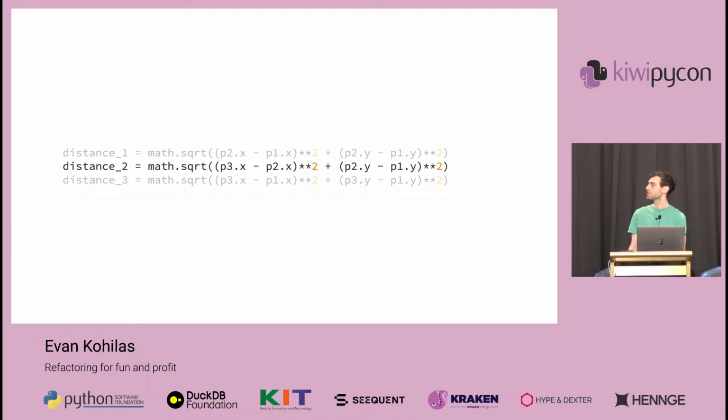For example, did you notice that there was a bug the first time I showed you this code? At the end here, it should actually be p3.y minus p2.y.